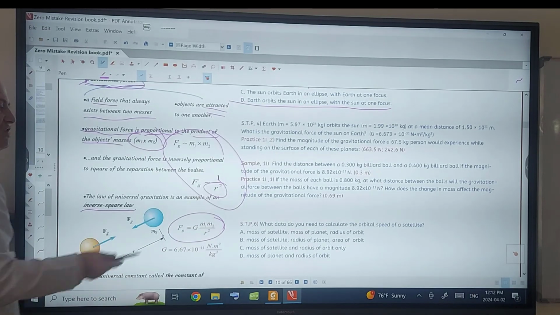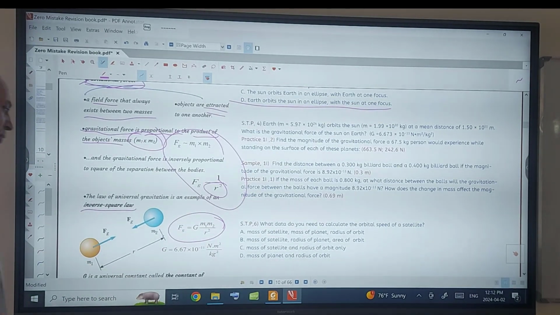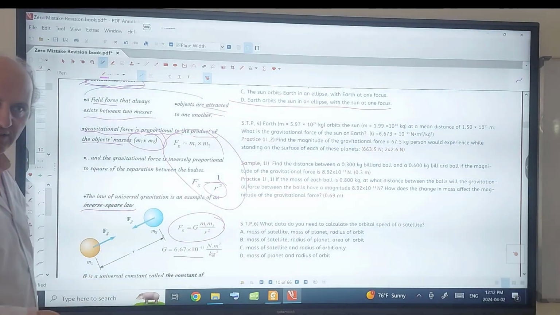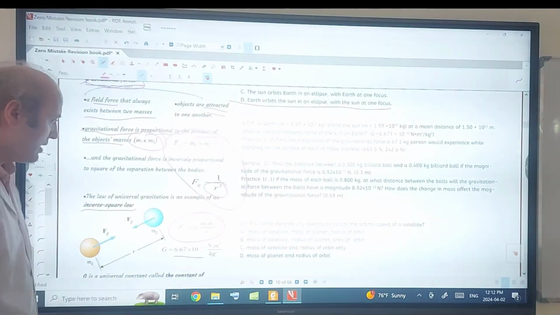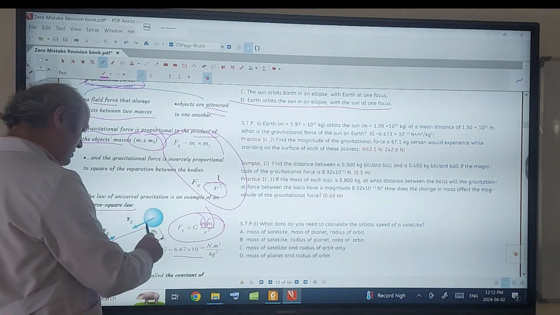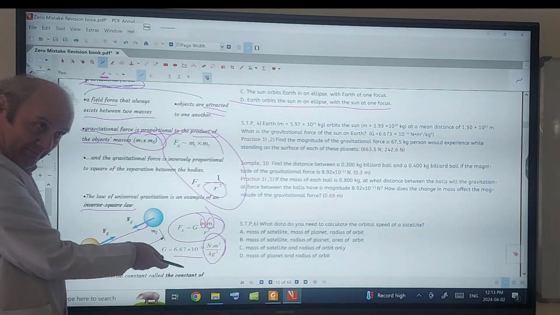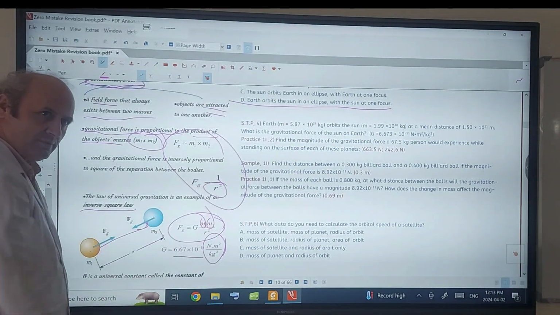When we combine these two, F is going to be G m1 m2 divided by R squared. Now, what is G called? The universal gravitational constant, which never changes. m1 is the mass of the first object, m2 the second object, R the separation between them. What is the unit of G? Meters. It was also in this question.